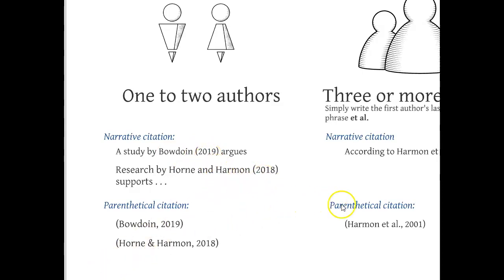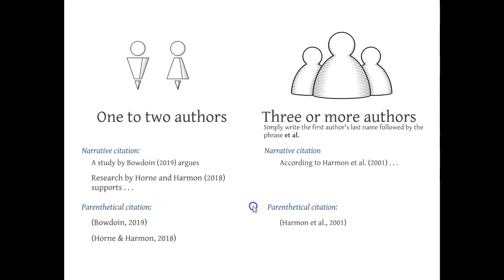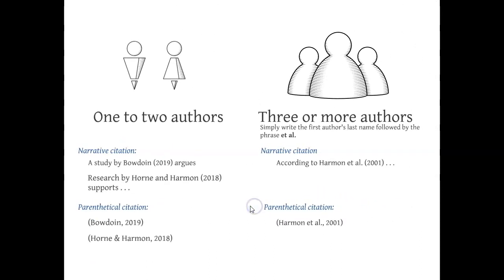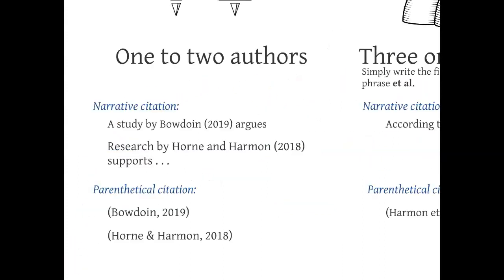One of the things that impacts our citation is the number of authors we have for that source. We have two major scenarios. We either have 1 to 2 authors or 3 or more authors. First, let's examine 1 to 2 authors. 1 to 2 authors is pretty straightforward. Every time you have 1 to 2 authors, you write all the authors' names out and the date.